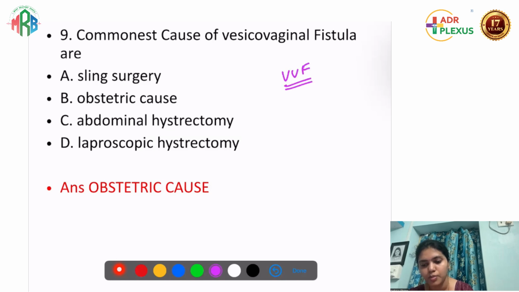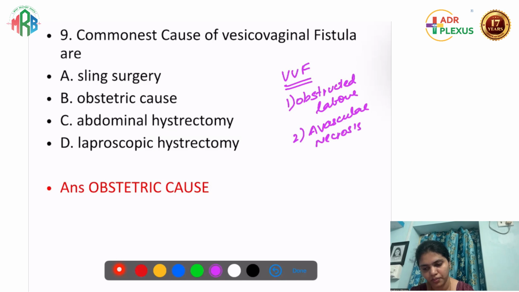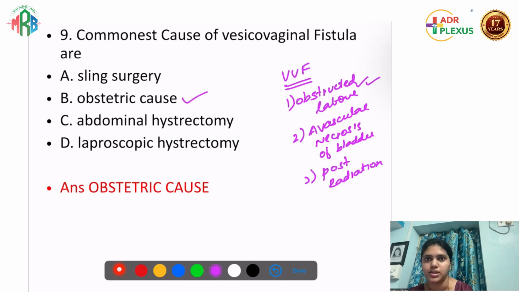Vesicovaginal fistula ஓட three most common causes are obstructed labor. Second one will be avascular necrosis of bladder. And the third one will be post-radiation. Okay. So, இதுல வந்து most common cause will be an obstructed labor. அதனால இங்க வந்து the most common cause will be an obstetric cause.